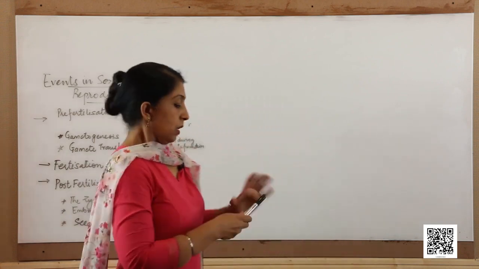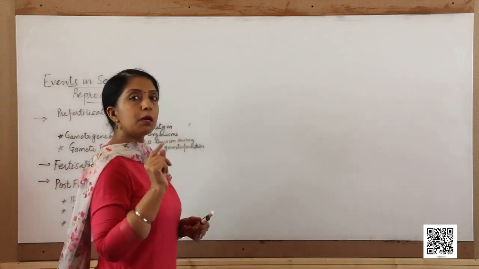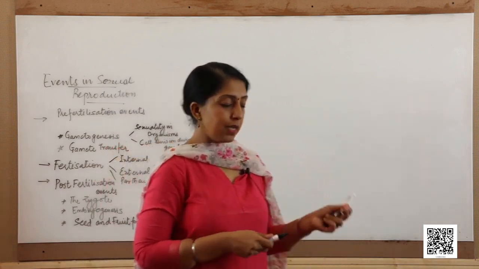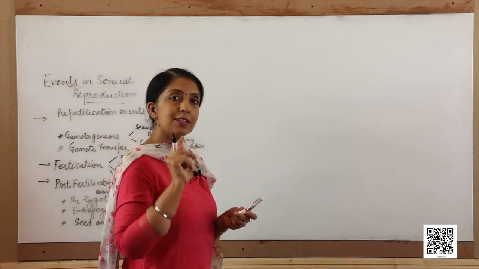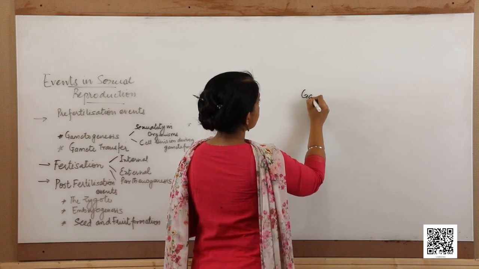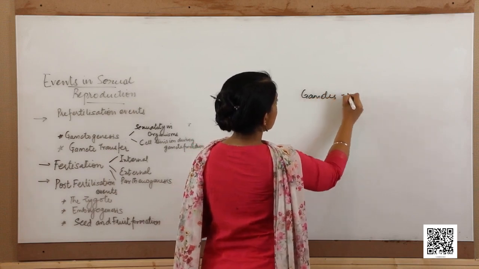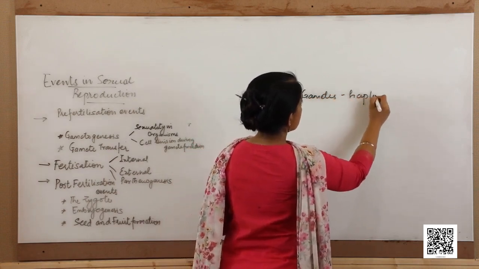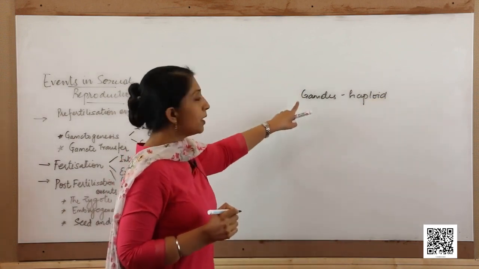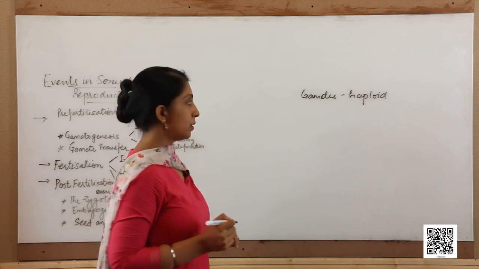Okay. So, considering that the gametes always have to be haploid in structure, because they should have a single set of chromosomes in them, gametes are always haploid, irrespective of whether they are derived from a diploid structure or a haploid structure.